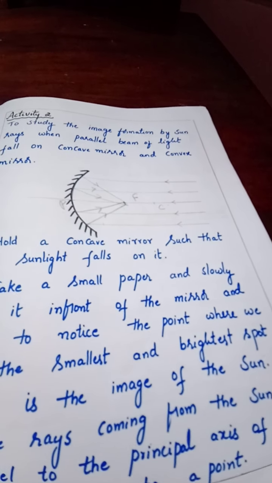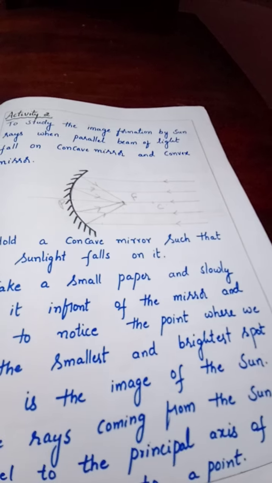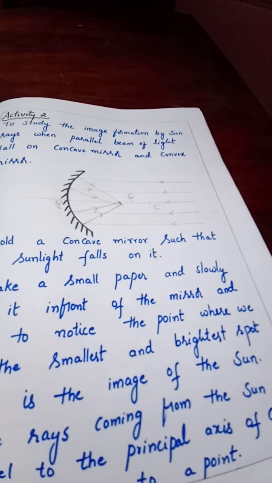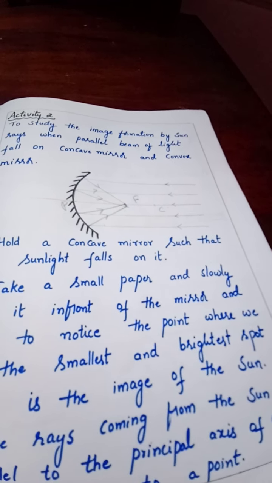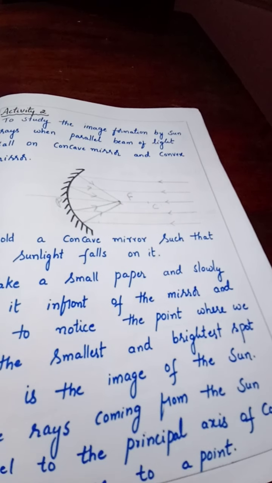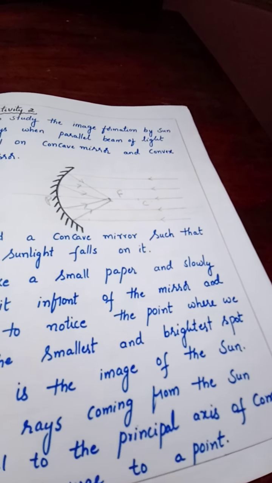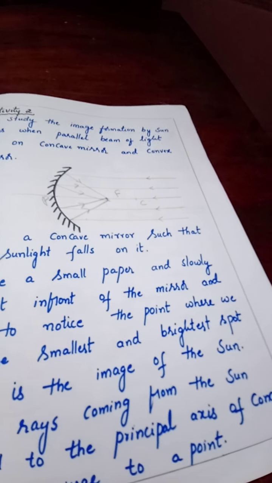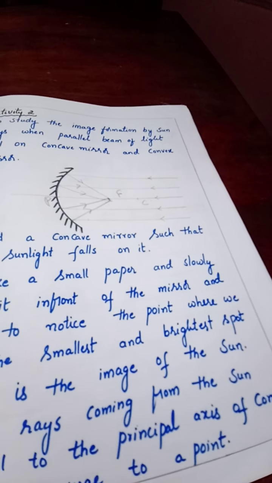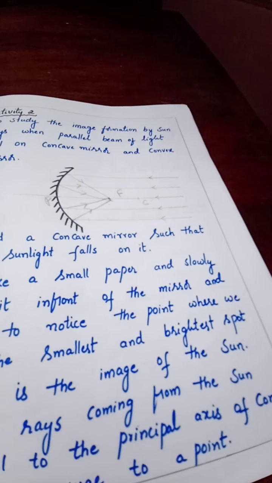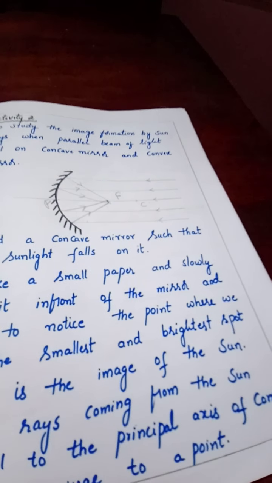If you keep coming near to the paper, within a few seconds the paper catches fire. Why is the paper catching fire? Because all of the rays are converged, meeting at one point, and there the intensity of heat and light is higher, so the paper caught fire. That means the intensity of light is more and even the heat is also more.